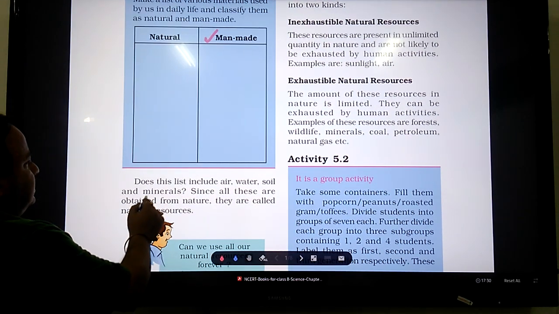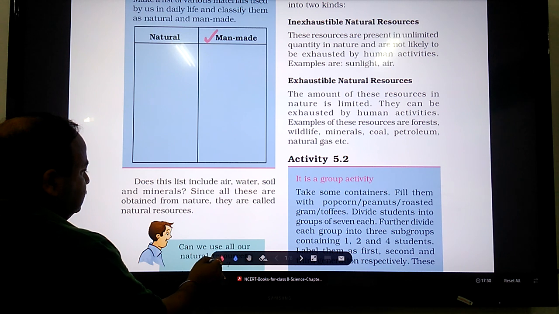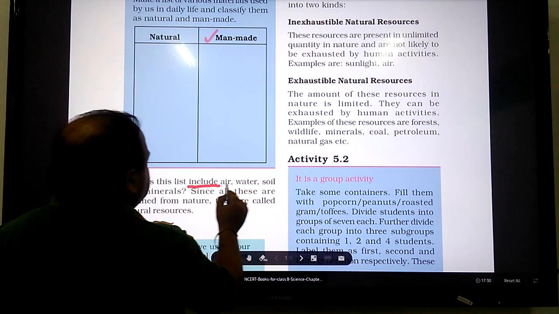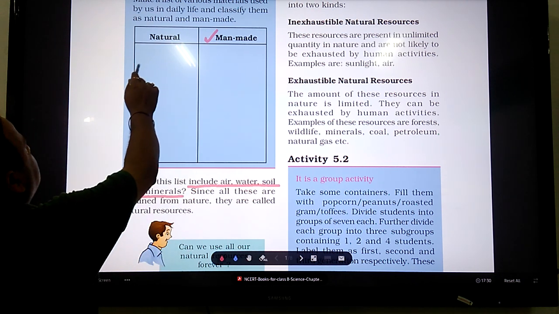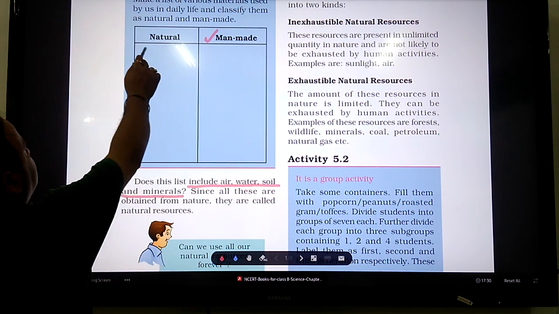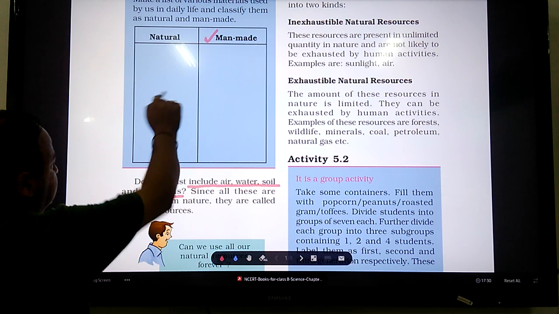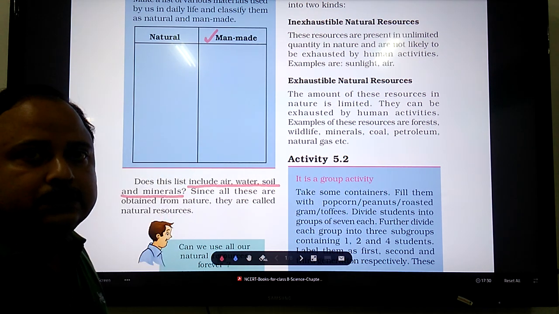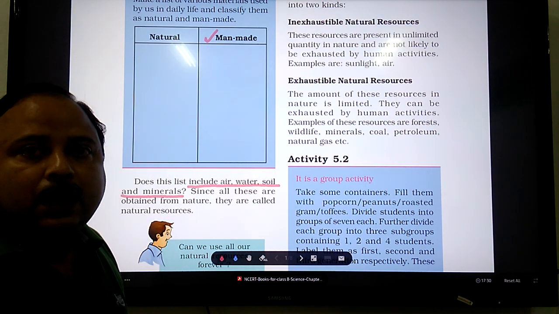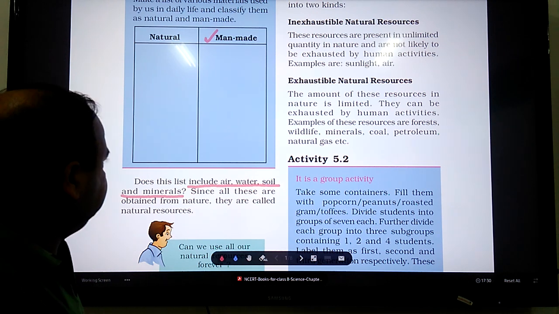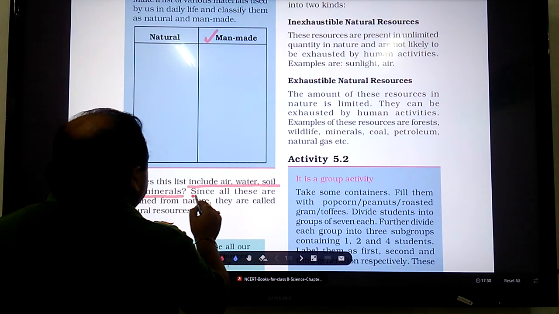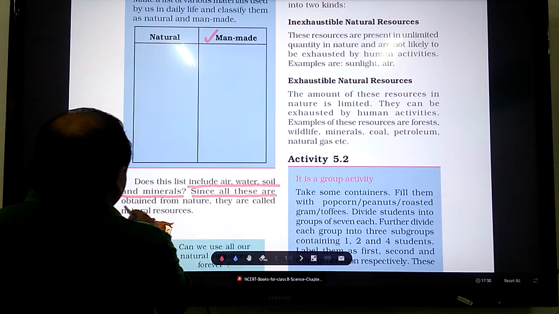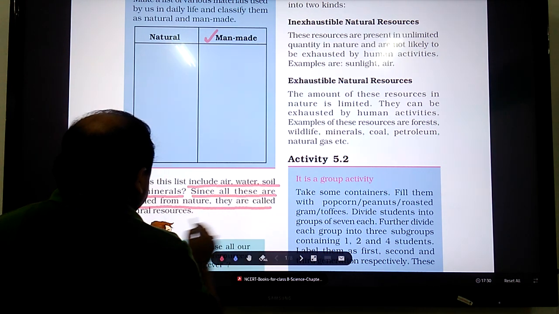Now here it is written, does the list include air, water, soil and minerals? Yes, air, water, soil and minerals will be included in the list of naturally available materials which meet our demand for basic needs. Since air, water and soil are all obtained from nature, these are called natural resources.